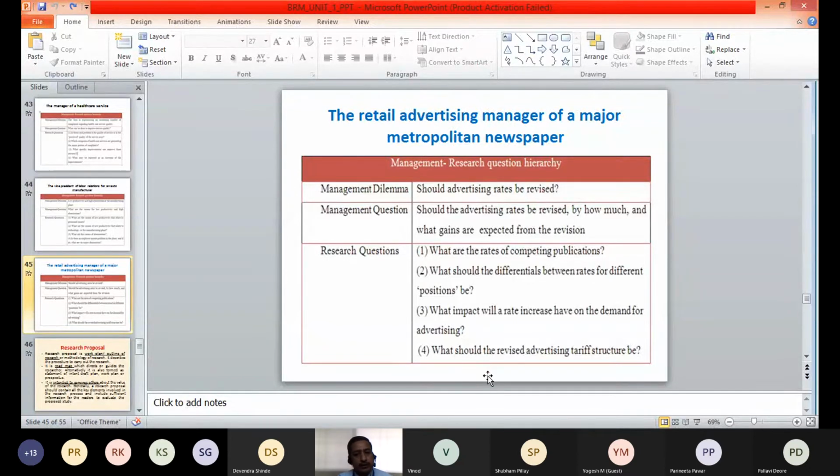And the fourth important question is, what should the revised advertising tariff structure be? How should the revised tariff structure or rate structure look, or what should be the revised framework of rates for that advertisement? So these are the different research questions which we can frame on the basis of the management question.